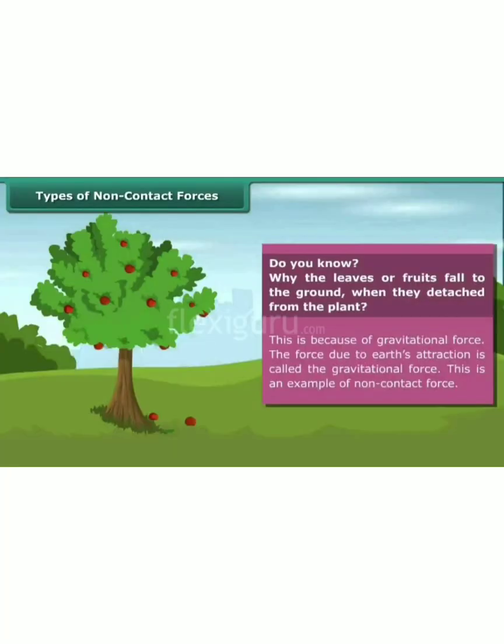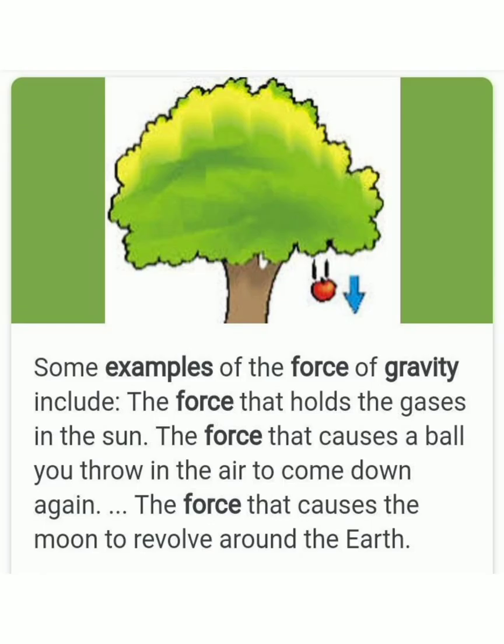The next forces are the non-contact forces, and the first one is gravitational force. This is because of gravitational force, the Earth's attraction. You can see all the fruits falling down, all the leaves falling down. When a ball is thrown up, it comes back towards the earth, and also the moon revolves around the earth due to the gravitational force.